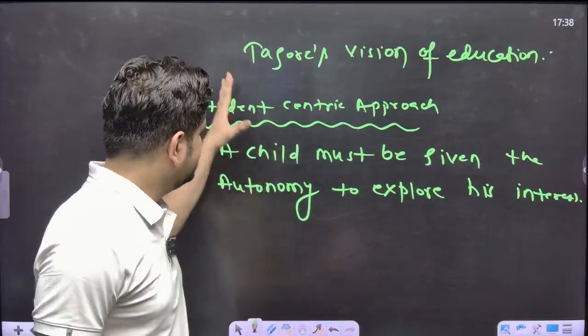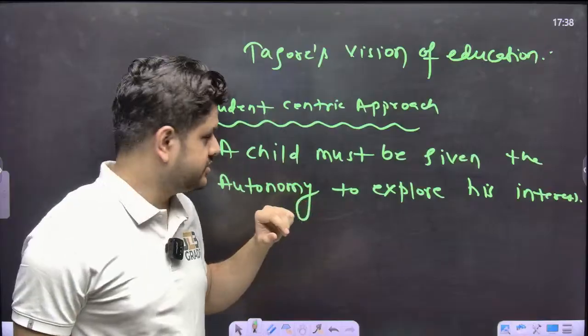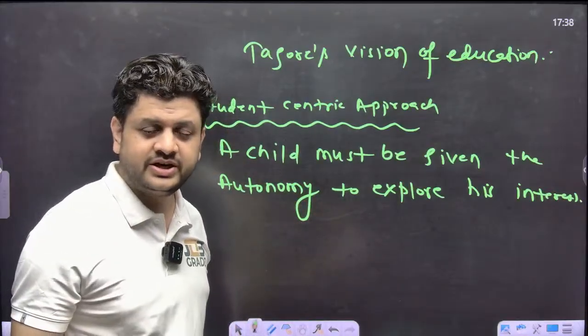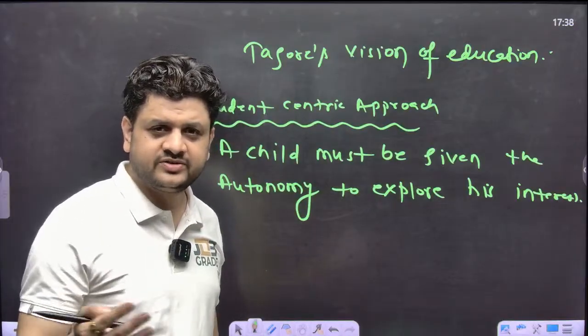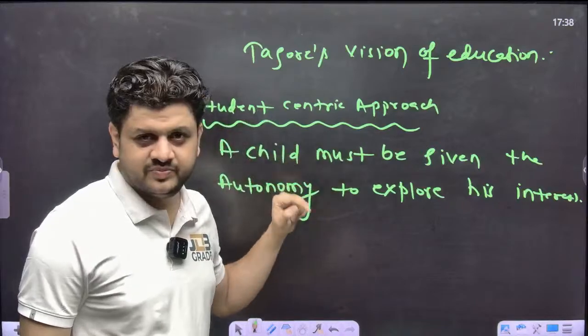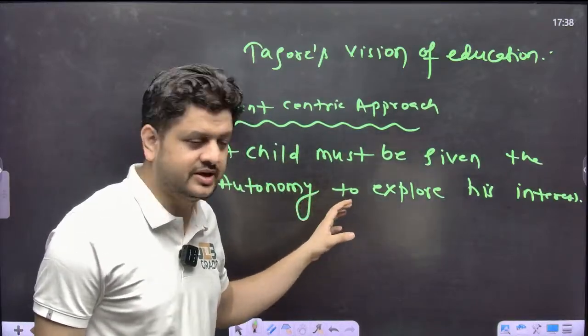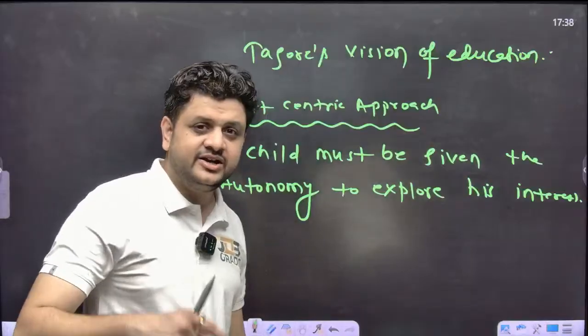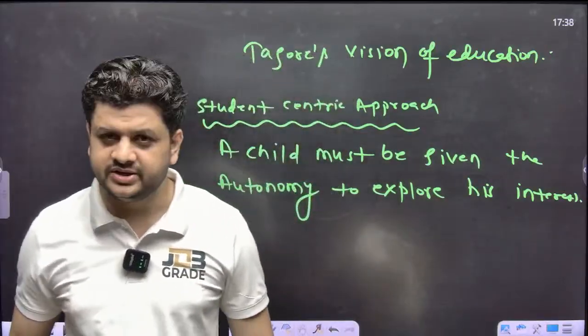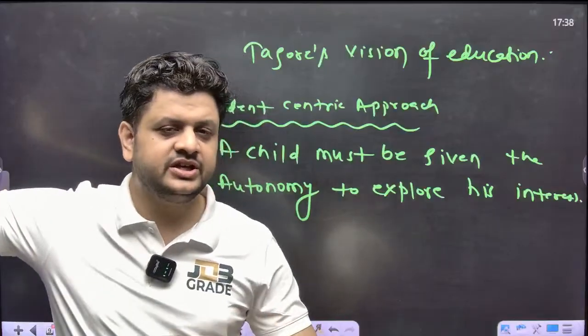Now, this was the vision of Tagore. A child was not given the autonomy, right? He was always forced to excel in academics. Tagore's vision is the same: a child must choose his own interest. Let us suppose there is a 3-year-old kid.